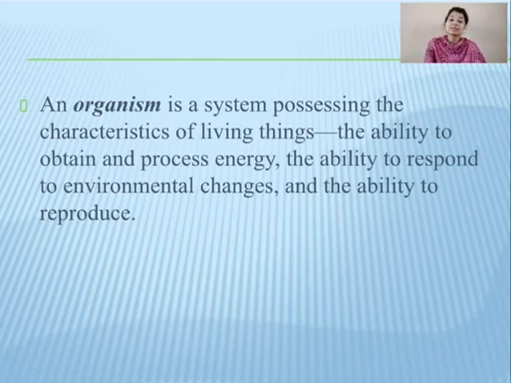Now after the organ system, different organ systems combine to form an organism, right? For example, the digestive system, excretory system, respiratory system, all these systems combine and they form the whole organism, right? An organism is basically a system which possesses the characteristics of a living thing. Characteristics of a living thing mean the ability to obtain and process energy, the ability to respond to environmental changes, and the ability to reproduce, right?